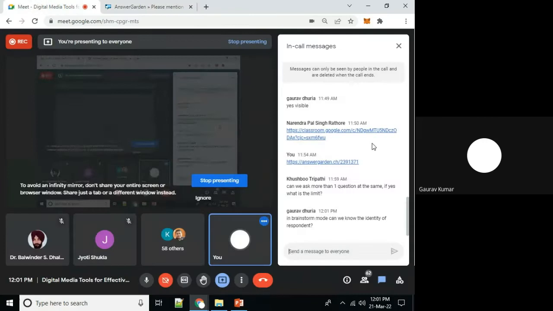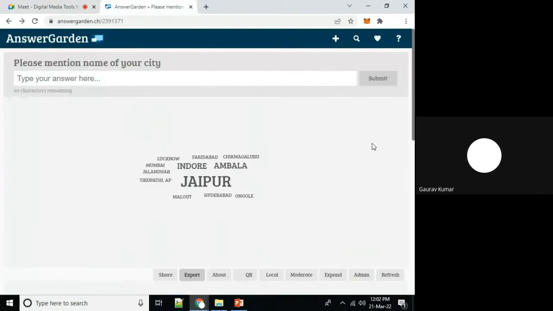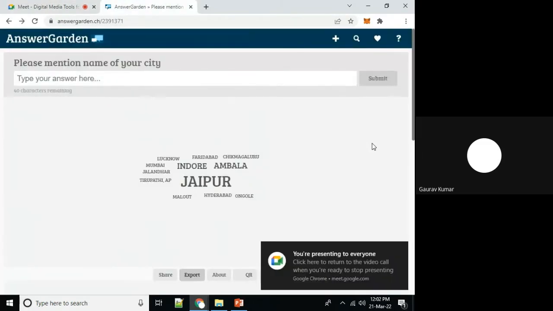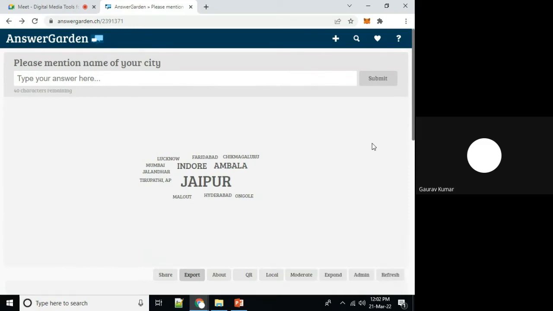Okay, is this clear to all participants? Any number of questions can be put, any number of answers can be given. There is no limit. There is no specific limit on the number of questions or answers. Any number of questions can be put, any number of responses, because in brainstorming, what is the meaning of brainstorming? We want to get answers. If we have a problem, we have a scenario, and we want to get multiple solutions.